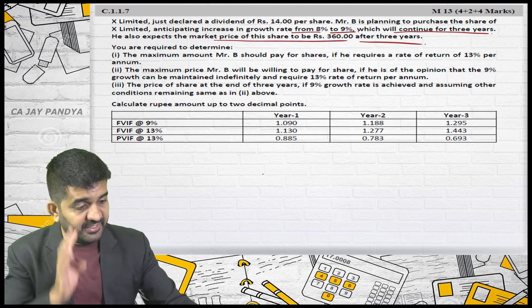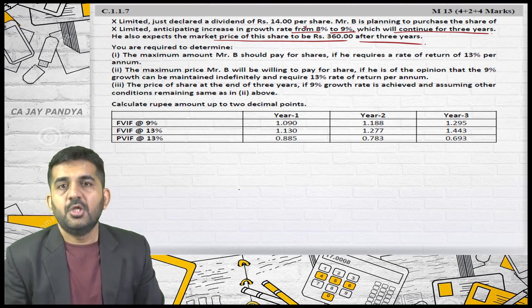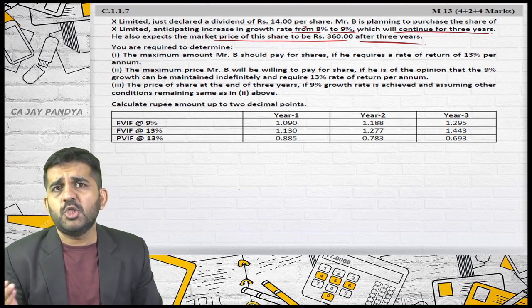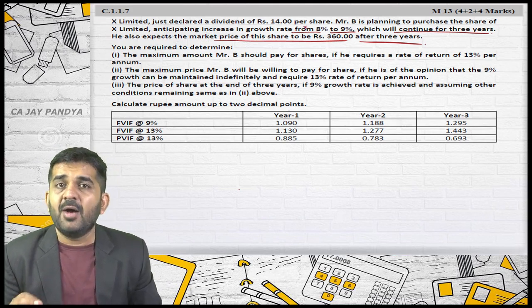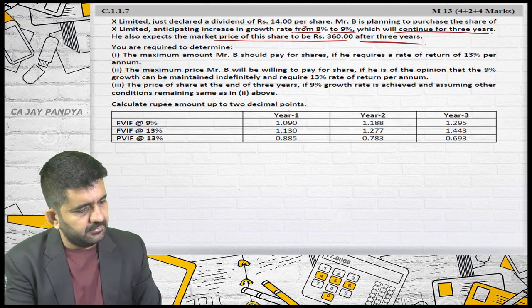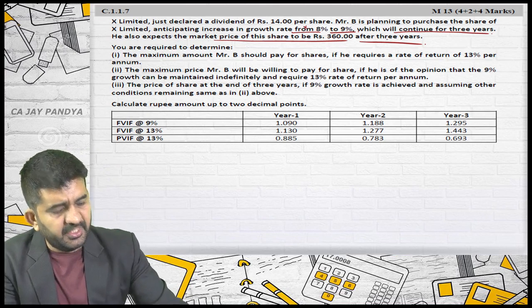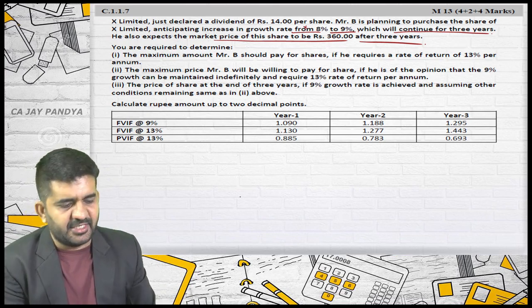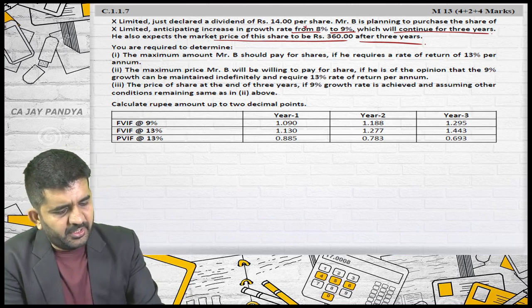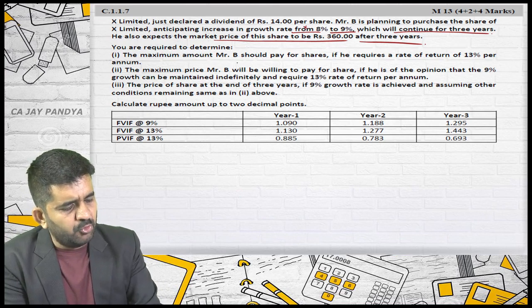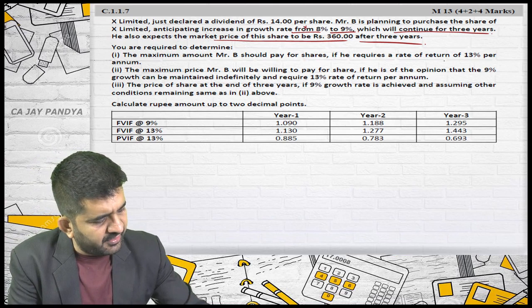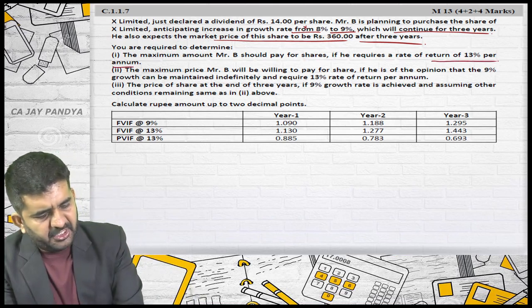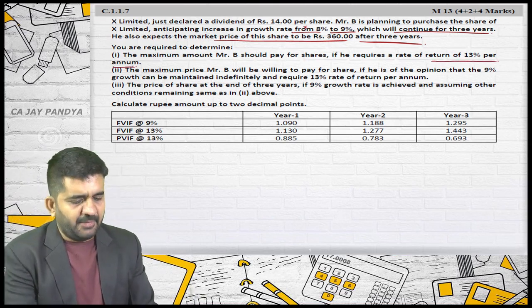So why this 8% is given, I don't know. Up till now, the dividend was increasing by 8%, but now onwards it is increasing by 9%. It will increase for 3 years and after 3 years you can sell it at 360. You are required to determine the maximum amount Mr. B should pay for the shares if he requires a rate of return of 13% per annum. I am answering the first question.